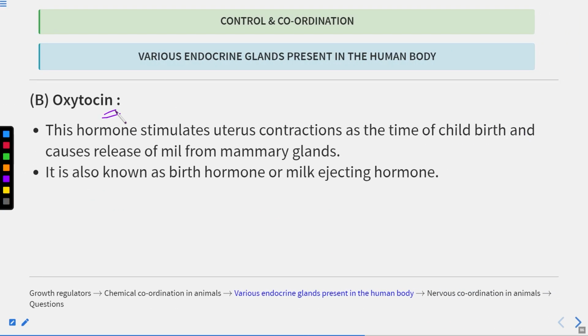Next is oxytocin. This hormone stimulates uterus contraction at the time of childbirth and causes release of milk from the mammary glands. It is also known as the birth hormone or milk ejecting hormone.